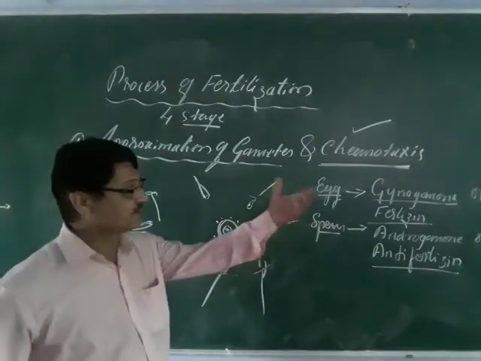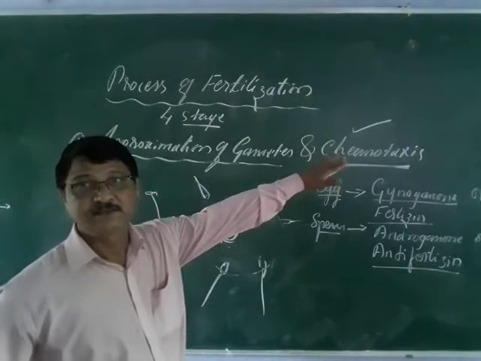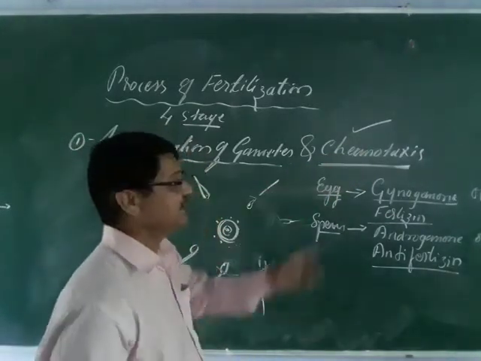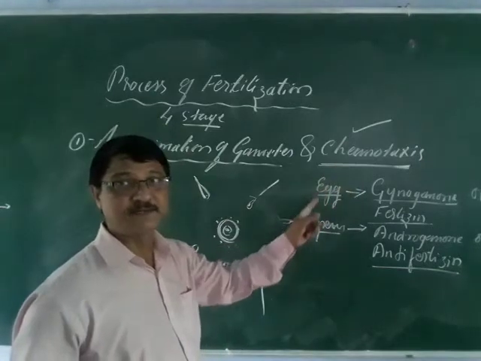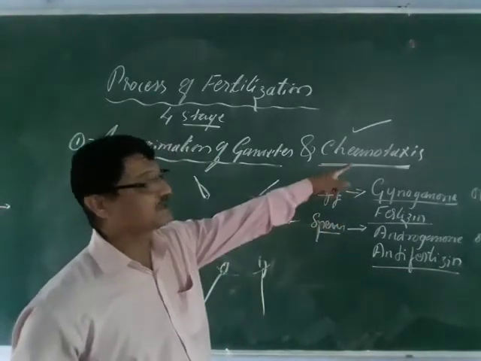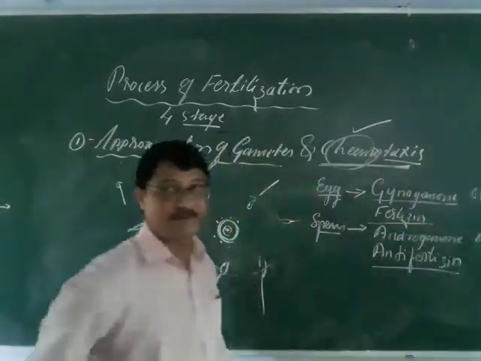The sperm and the egg come in contact by means of a chemical attraction. So that is called the chemotaxis. What is the chemotaxis here? A chemical attraction of sperm and the egg is called the chemotaxis. Chemo means chemical here, and taxis means movement.